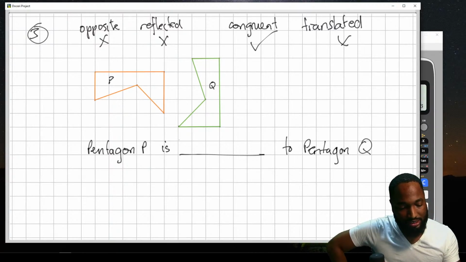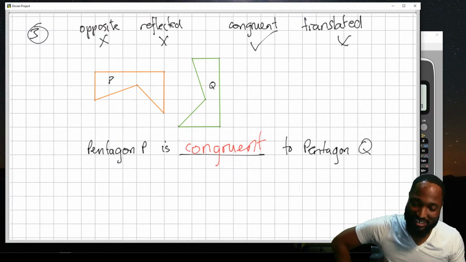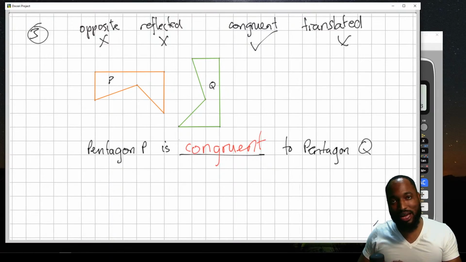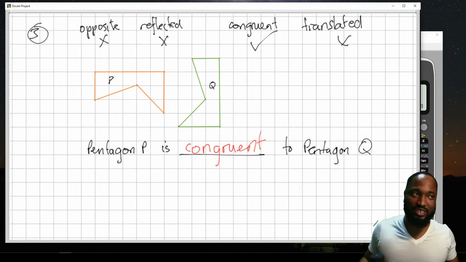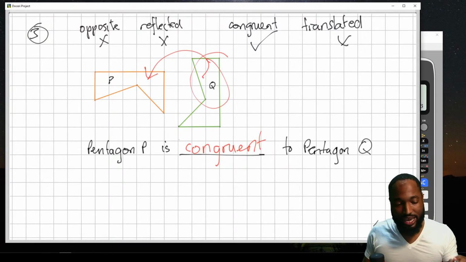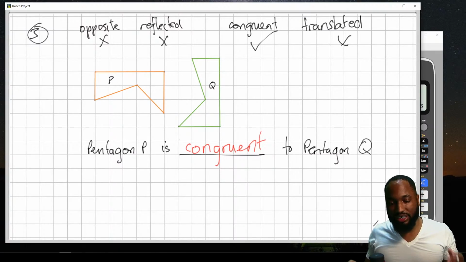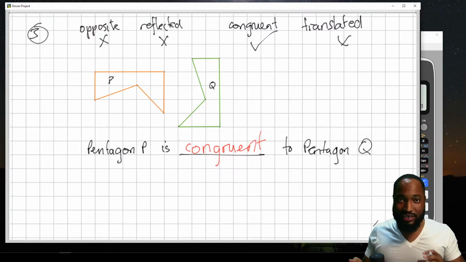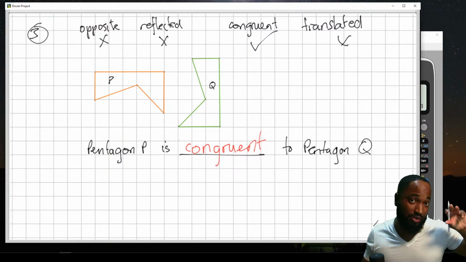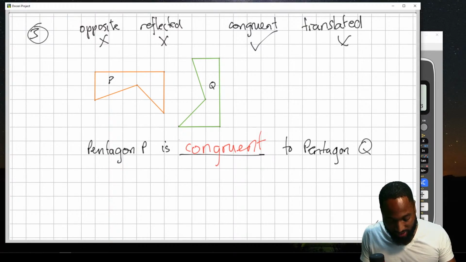Now the reason the answer is congruent, in layman's terms, just means it looks the same. Congruent means same angles, same size, same length of sides. It means I can take this and physically map it onto that and it will be the exact same thing. There's a difference between congruent and similar. Similar means it looks the same, but it could be of a different size. So all those who said congruent, congratulations, 1 mark.